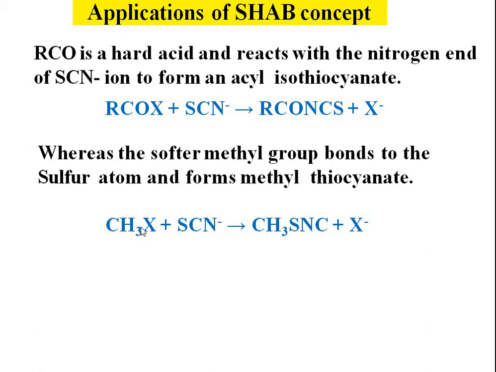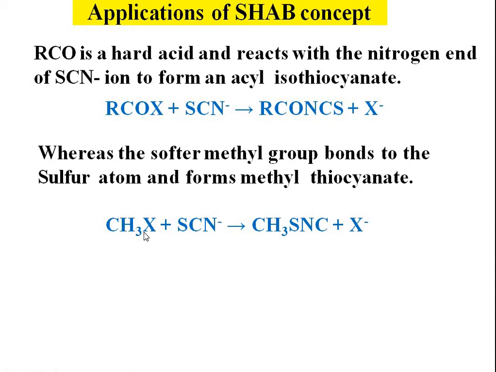While in the second example, CH3X, when it reacts with SCN, then it has a tendency to coordinate through the sulfur atom because the methyl group has more tendency to combine with sulfur. Methyl is a softer group.